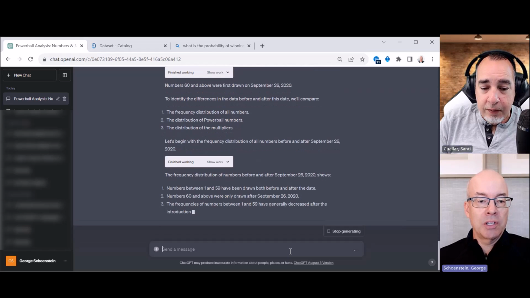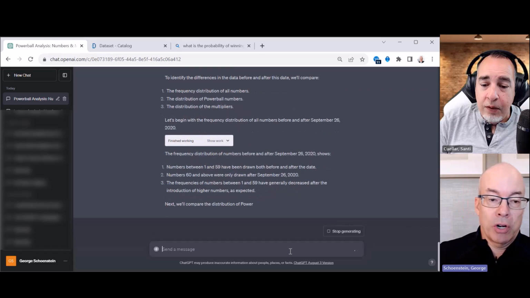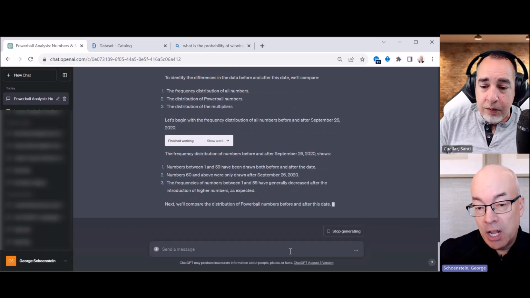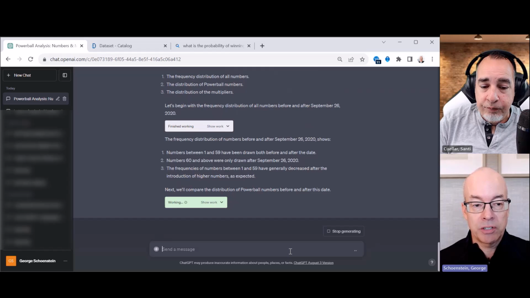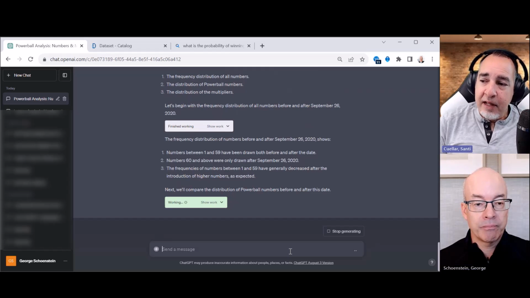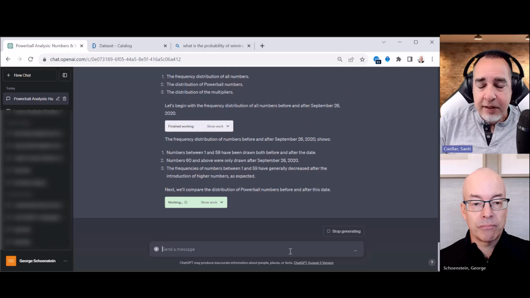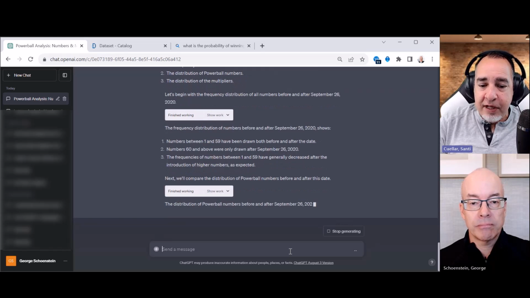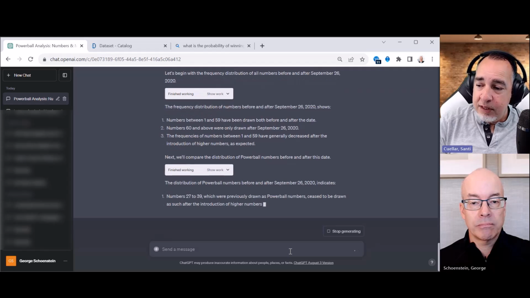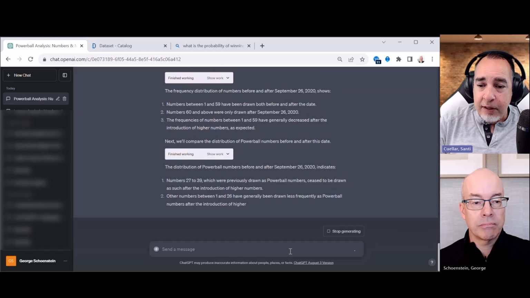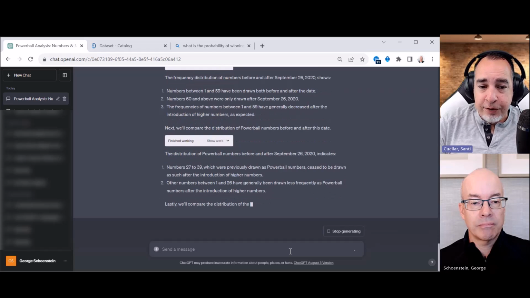Okay. So 60 was only drawn after 2020. And again, it did not figure this out the first time around when we analyzed the data, but it has the second time. These are completely independent uses of this analytics. Yeah, I think a lot of it has to do with the prompt too, right? Slight differences in how you prompt it will give you a slightly different result sometimes. And that's just with AI in general.